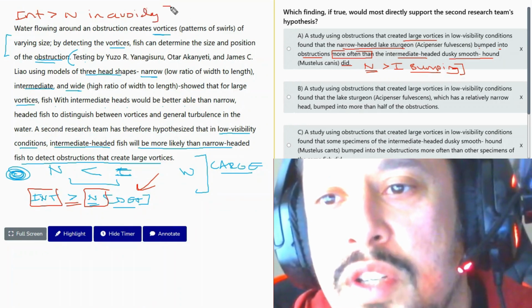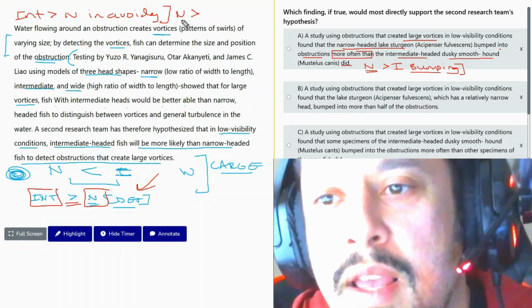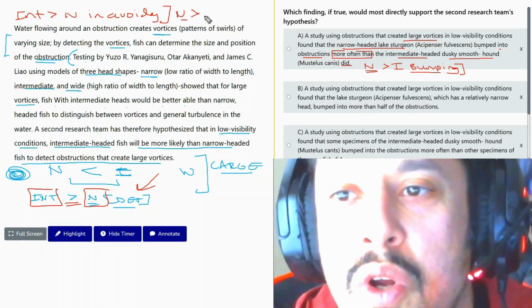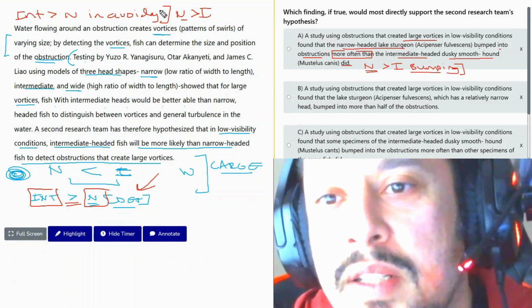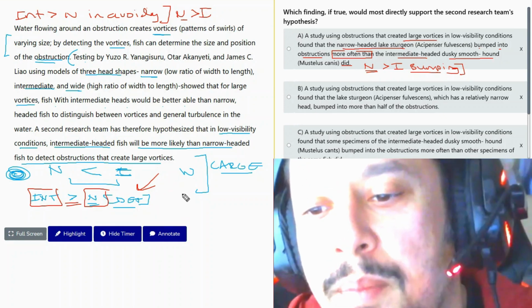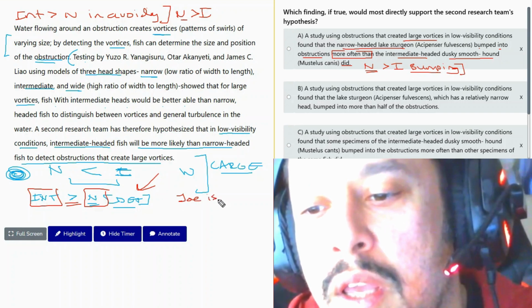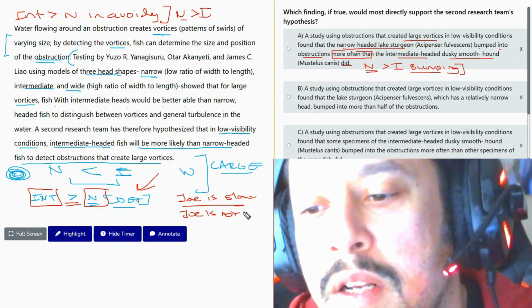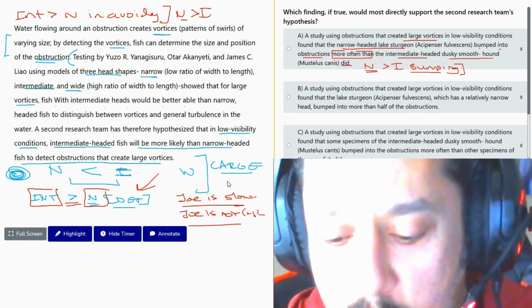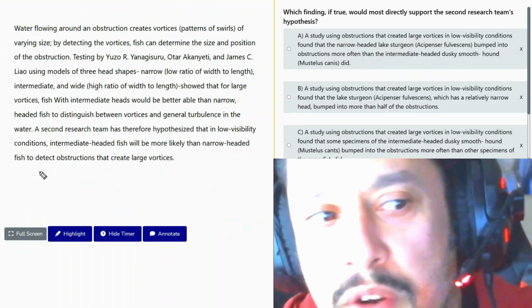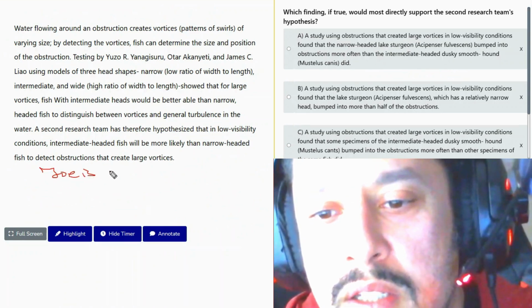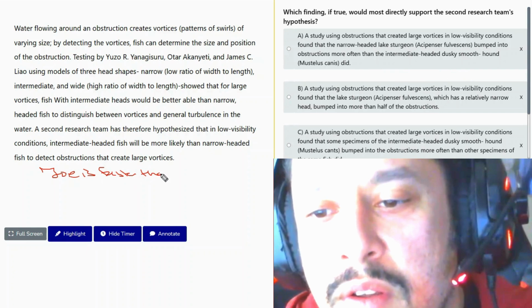So what does our answer say? Our answer says the narrow bumped into obstructions more than intermediate. It's the same thing. It's like saying Joe is slow, Joe is not fast, right? Or let me give you a better example. Joe is faster than John.